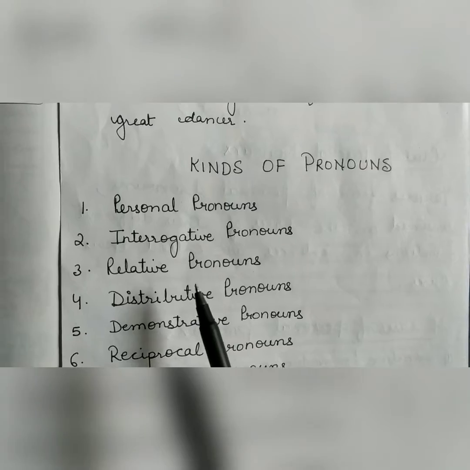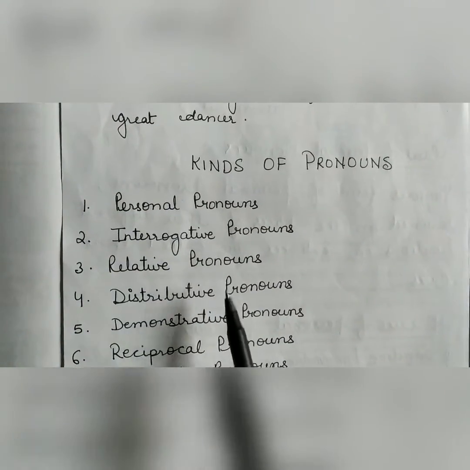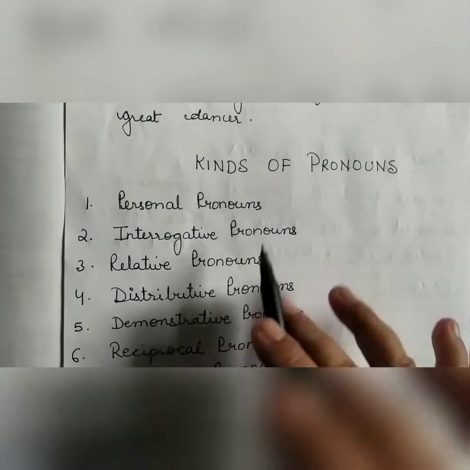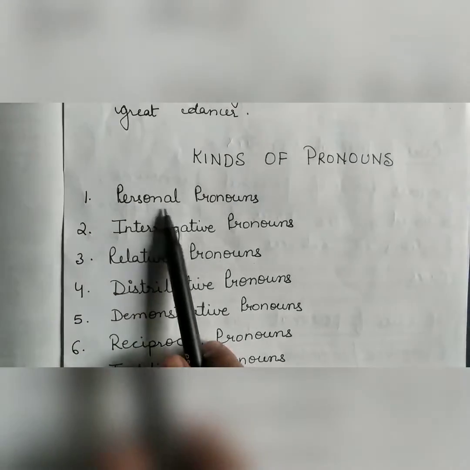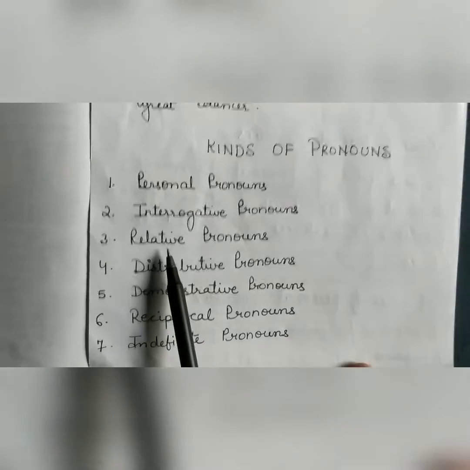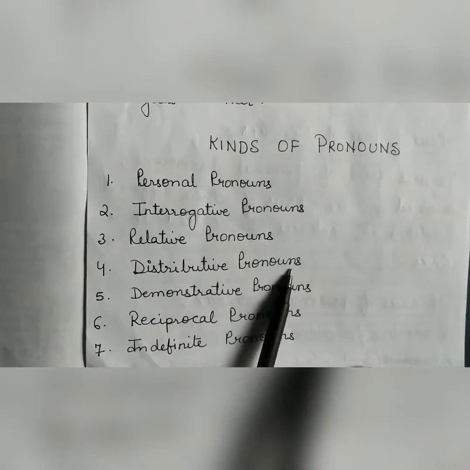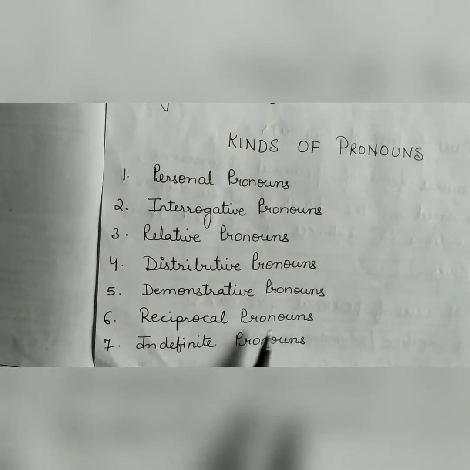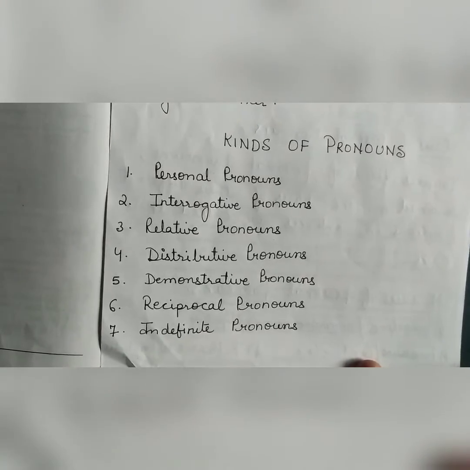Now children, I am going to talk about the kinds of pronouns here. So don't be baffled by seeing so many kinds. These are all simple, and I'm going to explain them to you one by one. The first one is personal pronoun. The second is interrogative pronouns. Third is relative pronouns. Fourth is distributive pronouns. Fifth is demonstrative pronouns. Sixth is reciprocal pronouns, and the seventh is indefinite pronouns.